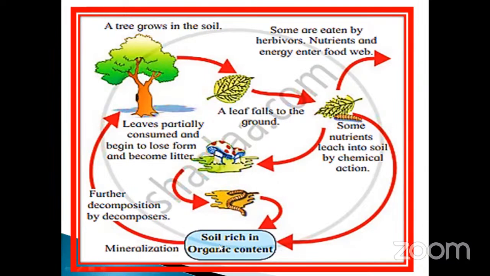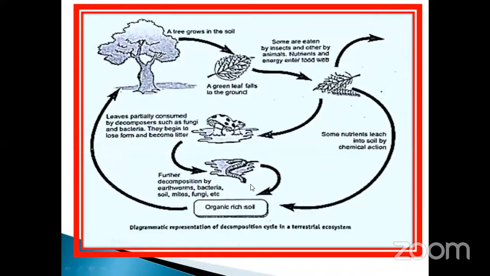Okay. So at that time what happened? The mineralization also undergoes a further decomposition process. Further decomposition by decomposers, and the mineralization again enters into the soil. Soil to plant. Again, the cycle will be repeated again and again. Okay, my dear students, the same process is also given in the next slide. Okay, see the next. Okay, see, same process, decomposition. The same is also given in the three slides I have chosen.